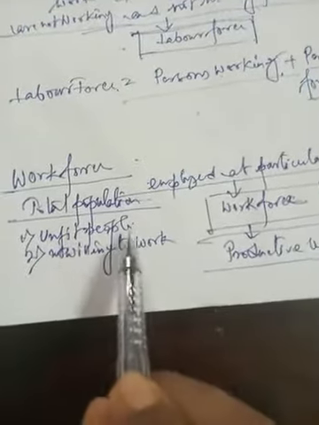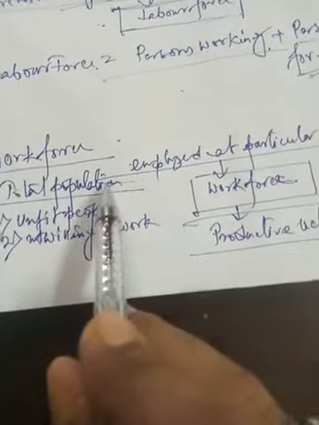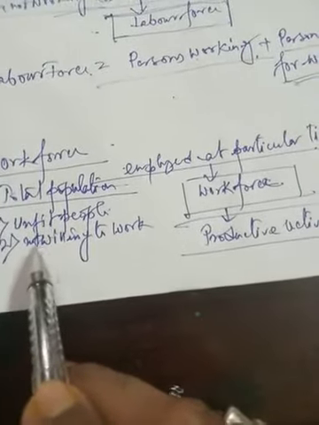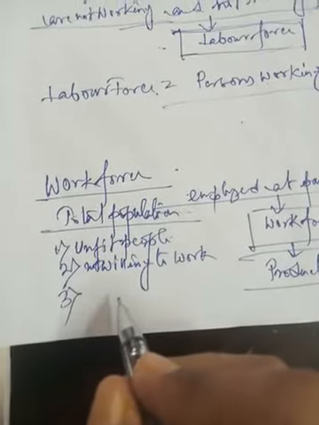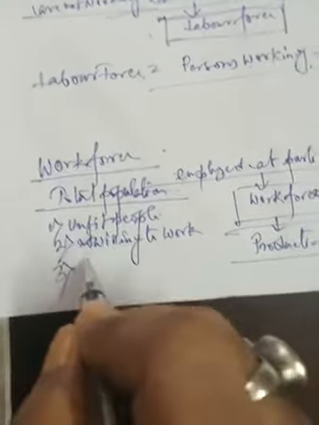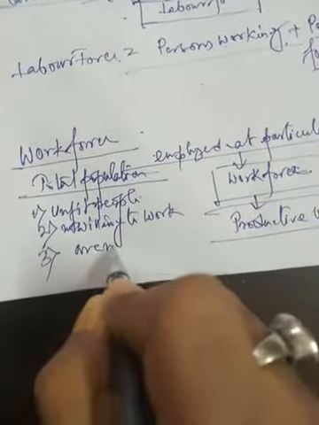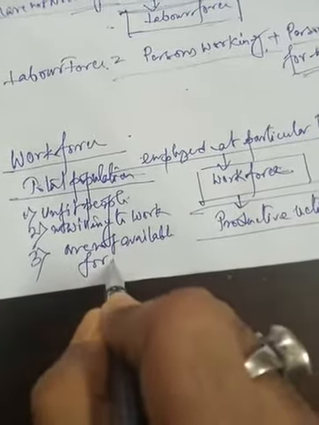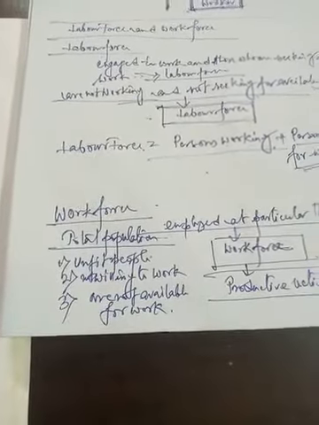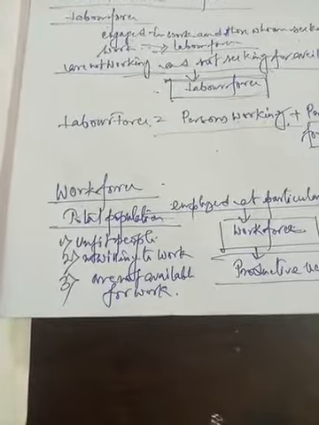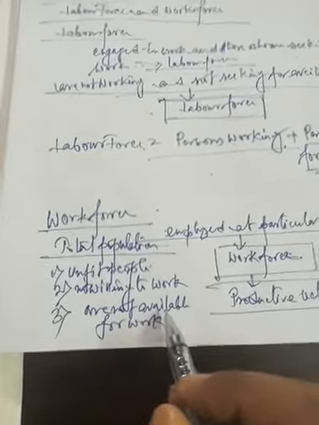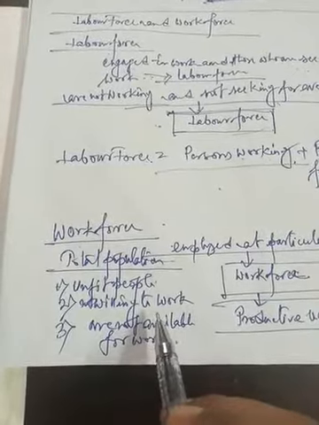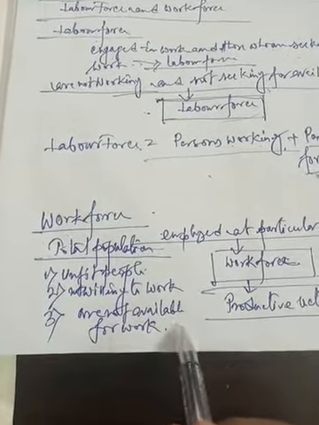Number three, people who are not available for work, that means persons who are not getting jobs, who do not have available work for them.